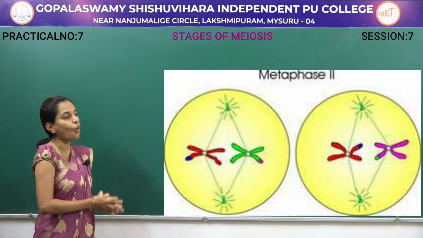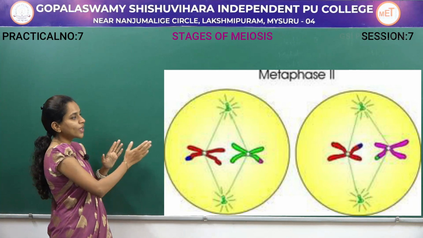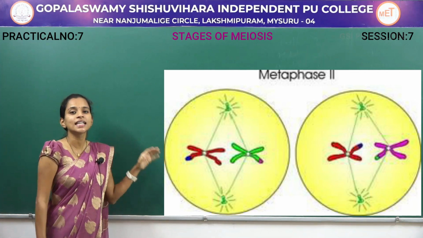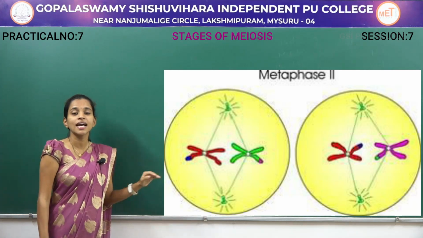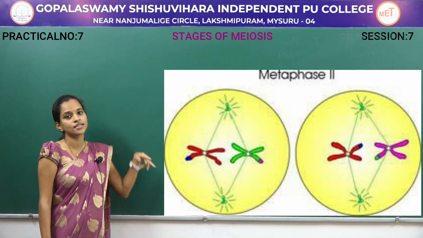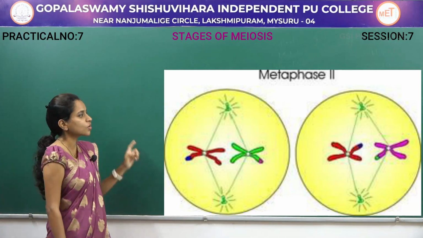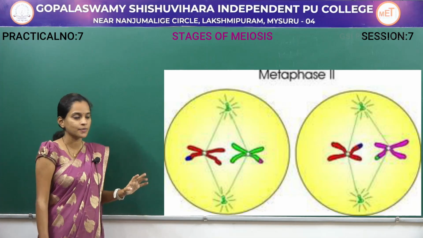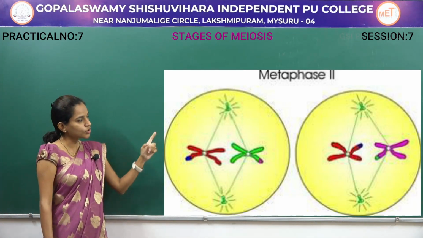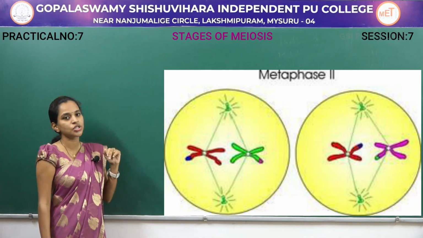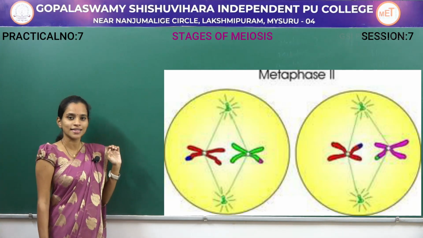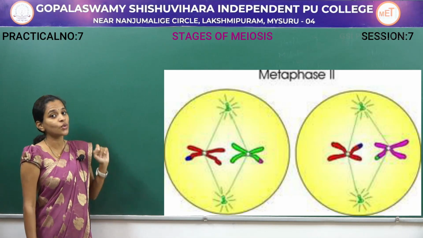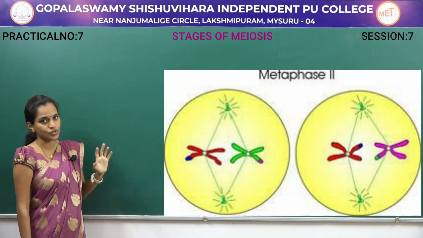Next is metaphase 2. In metaphase 2, all the chromosomes will start to arrange in the equatorial position. Now remember that these stages take place in both the daughter cells of meiosis 1, so not only one cell, in both the daughter cells the same changes take place. Now you can see in both the daughter cells the equatorial arrangement of chromosomes has taken place. The spindle fibers will now be attached to the kinetochore region of the chromosomes.